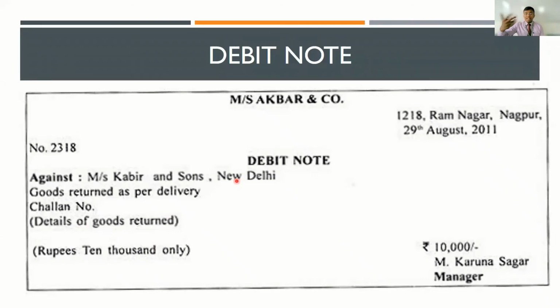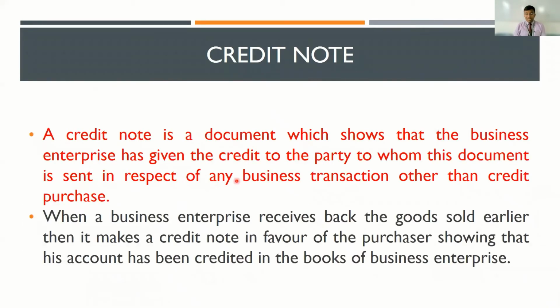Now, for you to understand the debit note better, you must also understand the credit note. A credit note is again a document which is used in the case of sales and purchase return, but it is issued when the business to whom you have initiated the return receives it. They will issue you a credit note. Let's go back to that online sales return example. You raised a return request with Amazon. Your return request is a debit note.